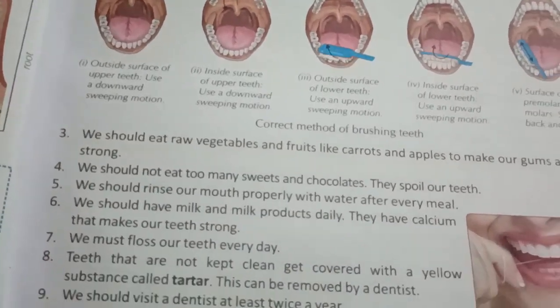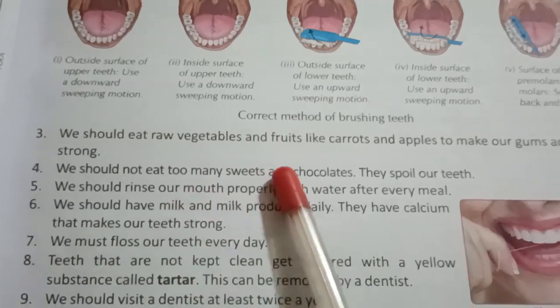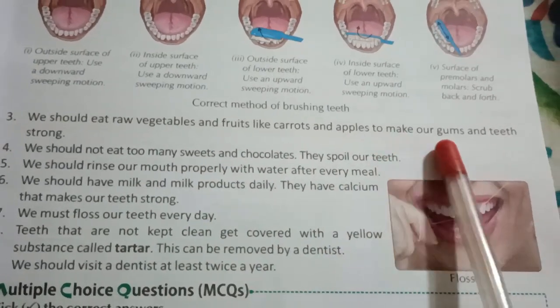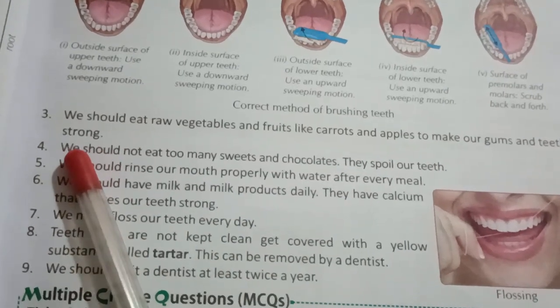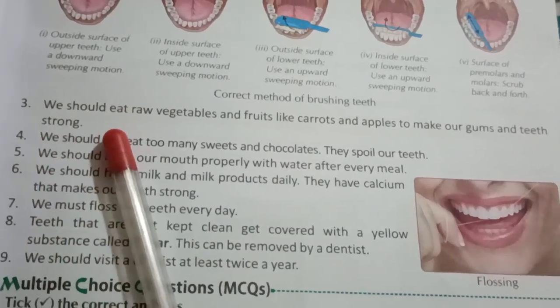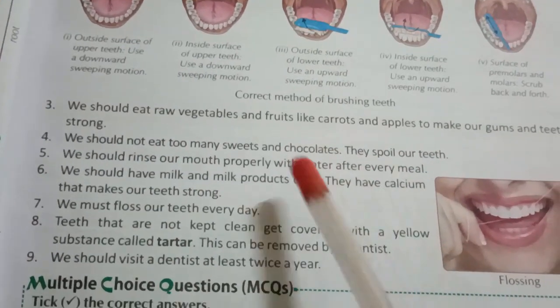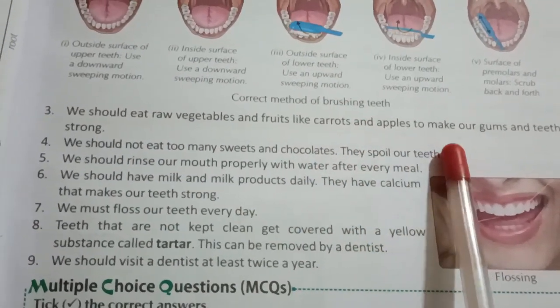Next, we should eat raw vegetables and fruits like carrots and apples to make our gums and teeth strong. So if we want to make our teeth and gums strong, then we have to eat raw vegetables and fruits like carrots, apples and so on.